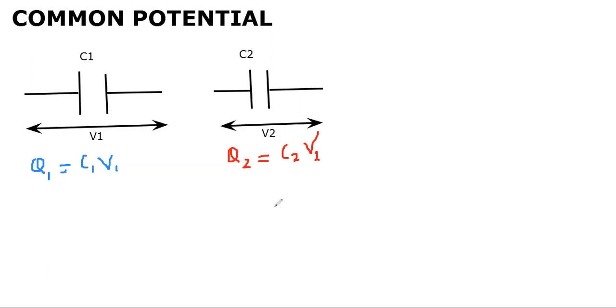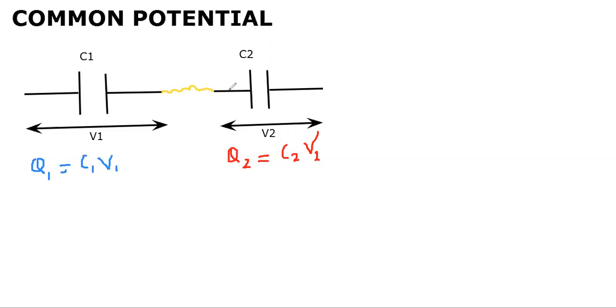Fine. Now suppose these two capacitors are joined with the help of a wire. So I'm joining these two capacitors with a wire. If two capacitors are joined with a single wire, what will happen? The charge will flow because both are having different potential. Whenever there is a potential difference, charge will flow.